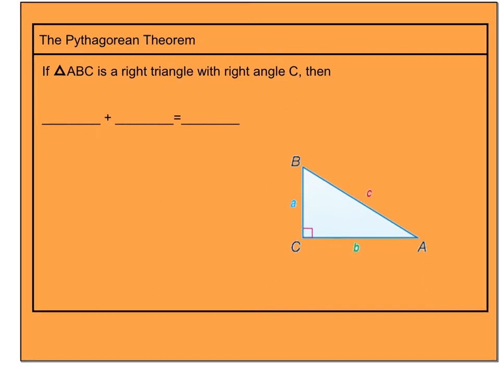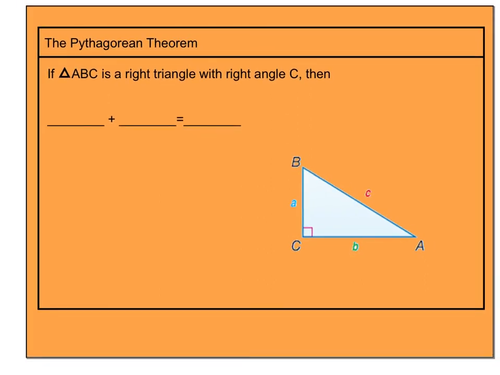So the Pythagorean theorem: first and foremost, you have to have a right triangle. That means you need to have a 90-degree angle, and you cannot use the Pythagorean theorem without a 90-degree angle. With a right angle at C, my rule is just a squared plus b squared equals c squared. Now a and b are called legs.